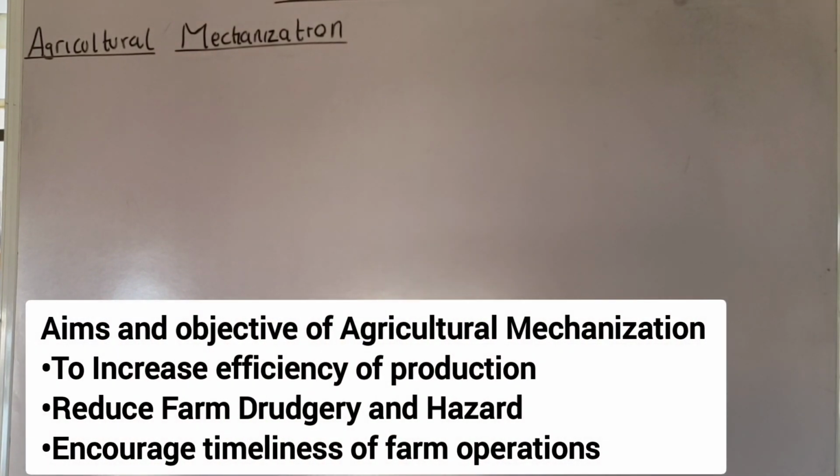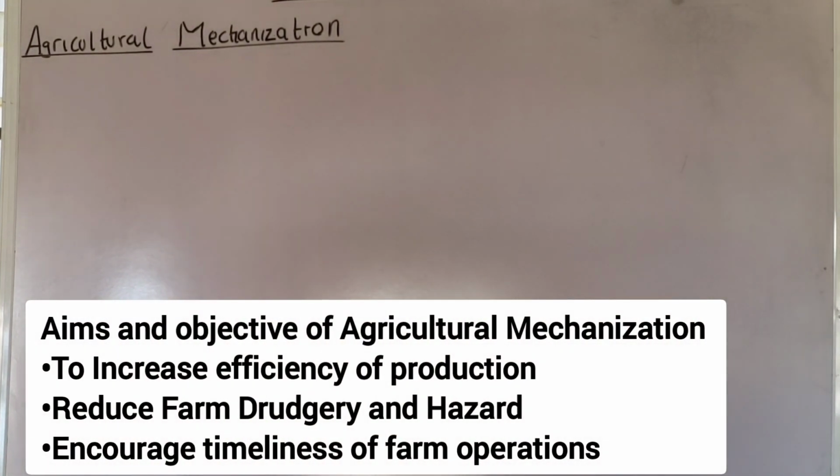Okay, so let's move to number 3. It encourages timeliness of farm operation, as I've stated earlier. That's one of the things that efficiency talks about. Mechanization ensures that the farm work is carried out very fast. For example, let's say you want to cultivate maybe 500 hectares of land. No matter the number of people that you employ, it will not be as effective as using farm machines. So it ensures that farm work is carried out faster.